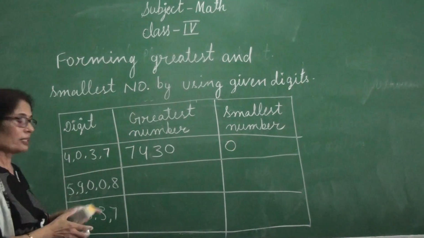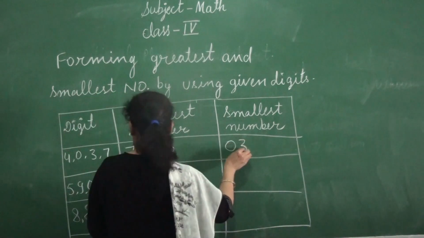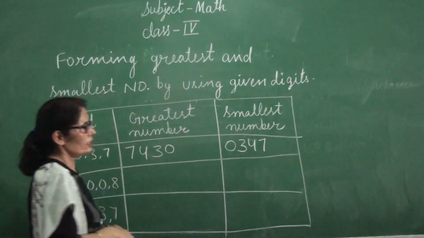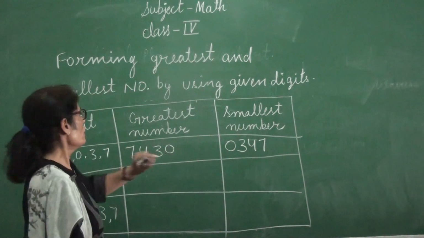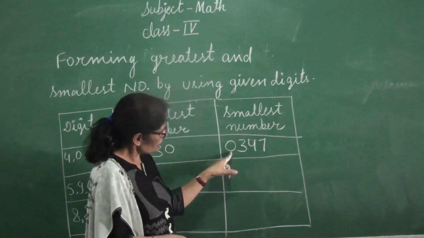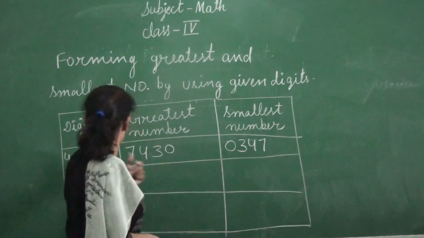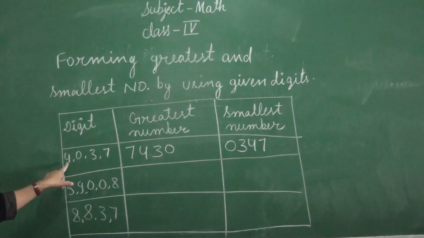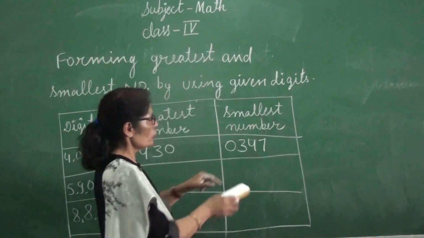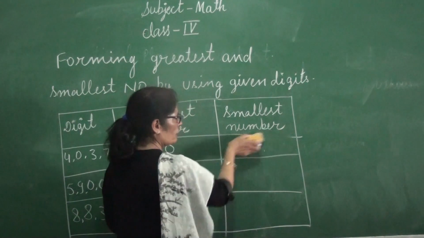If you want to make the smallest number, will you put the 0 first? Because you will say 0 is the smallest number. 0, 3, 4 and 7. Is the number right? No, it is not right. Because there is no meaning of putting 0 before the number. I want to use the 4 digits, 1, 2, 3, 4. But here are only 3 digits. So you make it another number.